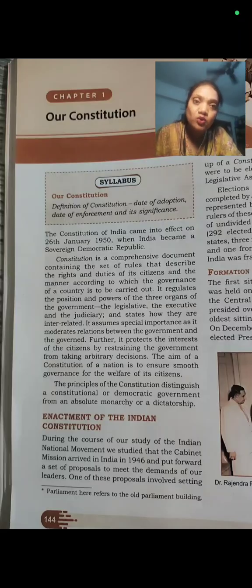It was around 30 crores. It was a very difficult task for our country to manage itself, so it was important to make our own constitution. We will study those things in the next paragraph. First, let me complete this paragraph.